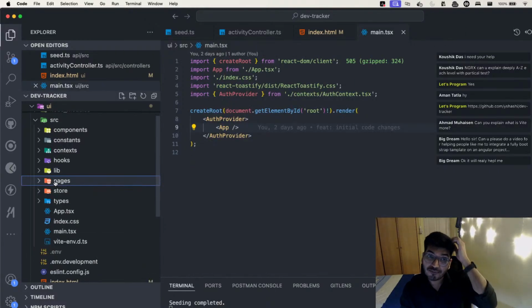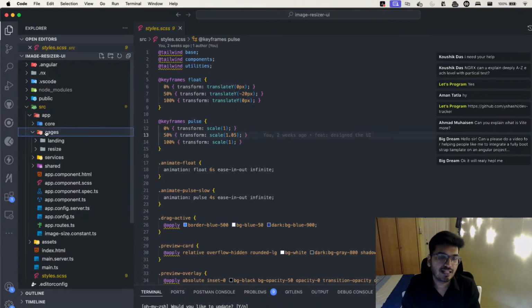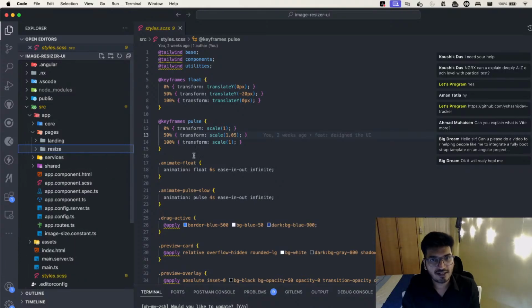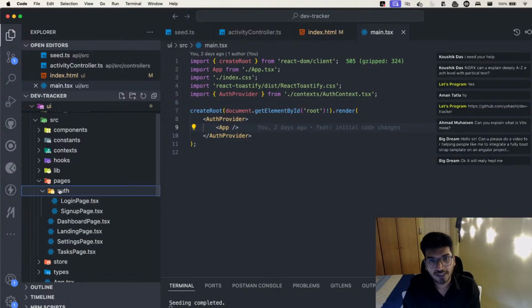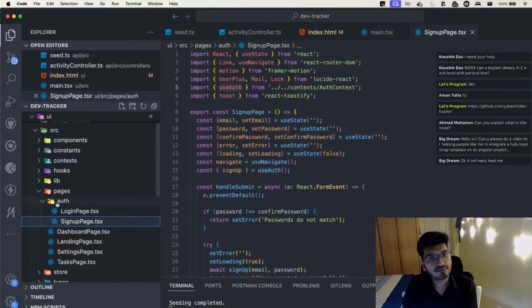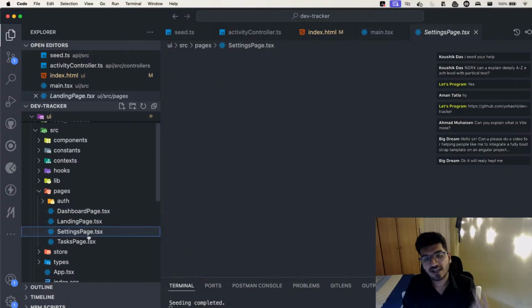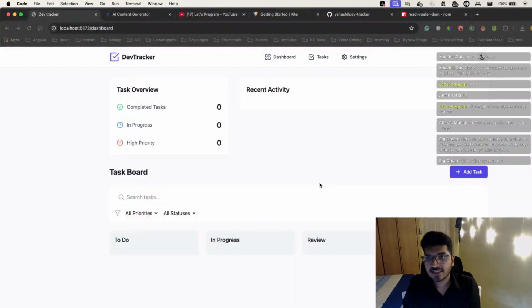Now we have pages, and it's something similar to what I always do in Angular as well. In Angular also I have pages, I have a landing page, I have the resize page, and inside the resize page I have components. So I'm trying to do something similar over here. I have pages where I have an auth page. Inside auth I have two pages, login and sign up. Then I have a dashboard page, a landing page, a settings page, and a task page.